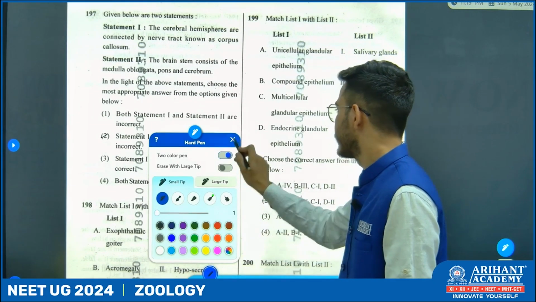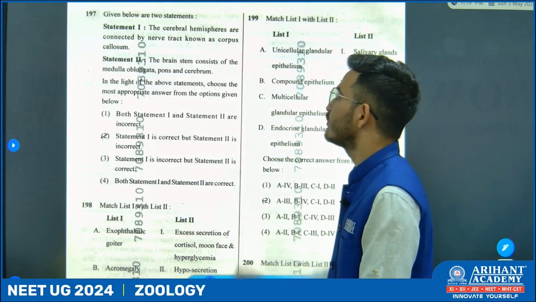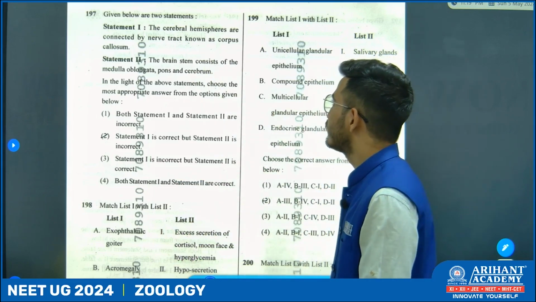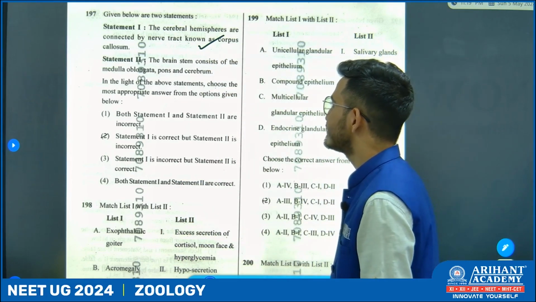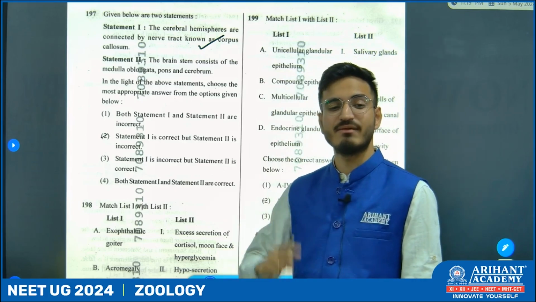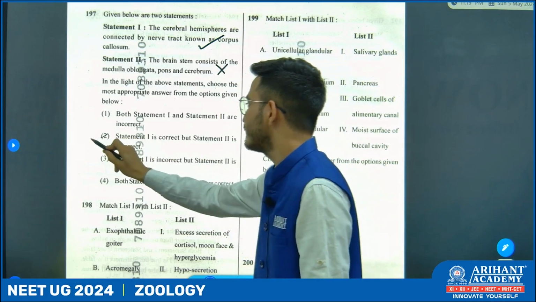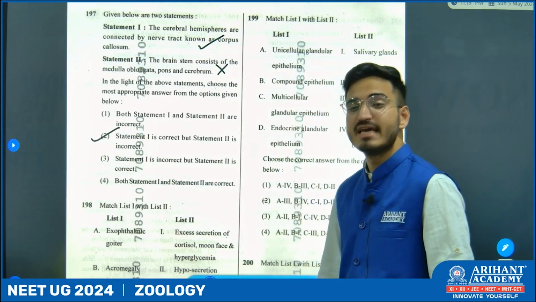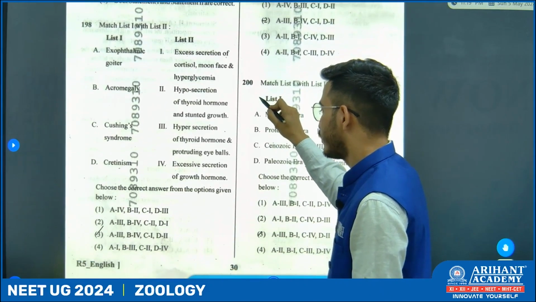Now, the cerebral hemispheres are connected by a nerve tract known as corpus callosum. Yes, it is a true statement. Now, the brain stem consists of medulla oblongata, pons, and midbrain, while cerebrum is a part of forebrain. So, it is wrong. So, first statement is correct, while the second statement is incorrect. Next, 198.